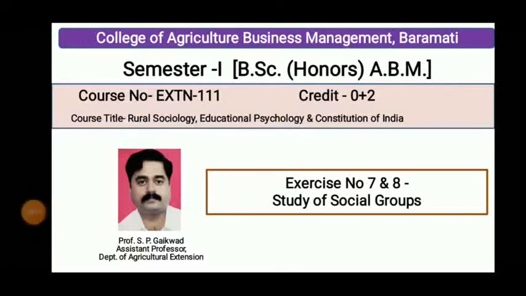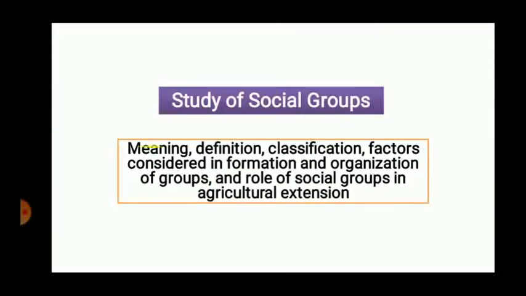Hello students. Now we are going to study the next exercise of your extension 1 course, exercise number 7 and 8, that is the study of social group. In this group we are going to study the meaning, definition, classification, factors considered in formation of social groups, organization of groups, role of social groups in agriculture extension.